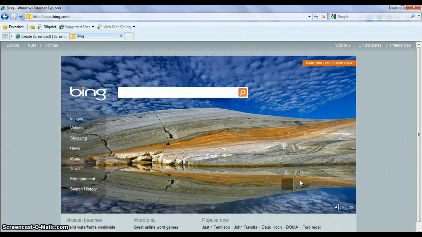Okay, so now that you have logged in to Diigo, you've got your Diigo bar, favorite bar up here, ready to go. It's time to start the activity. Now pay close attention because there's a lot involved.